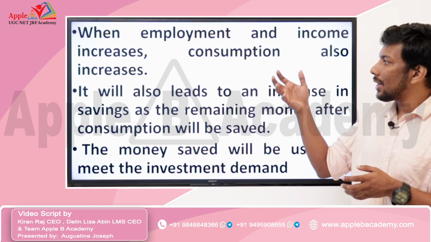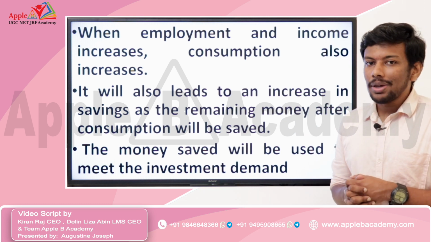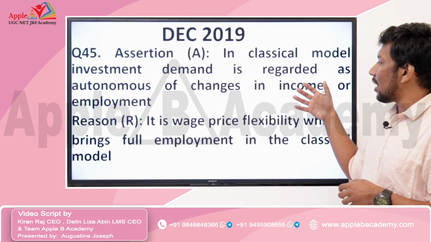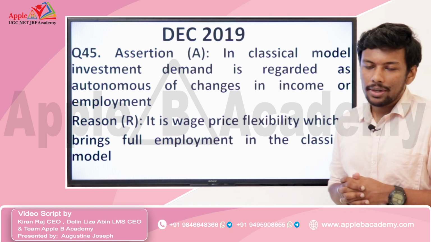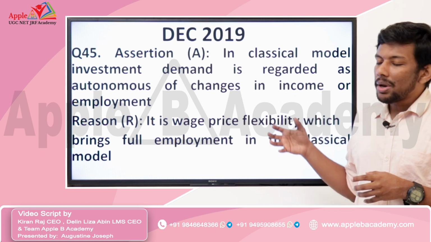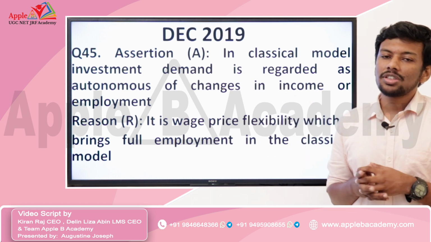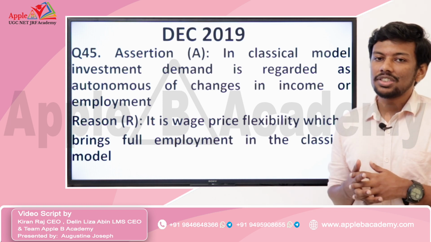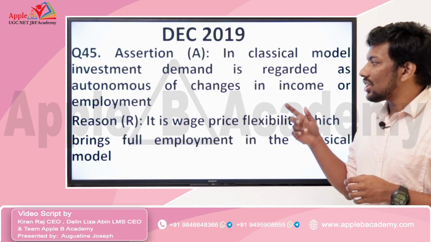So, coming back to the question, assertion A says that in classical model, investment demand is regarded as autonomous of changes in income or employment. That assertion is absolutely wrong, because the investment demand is determined by employment and income. So, assertion A is wrong.